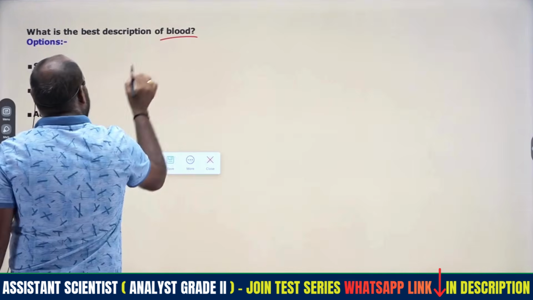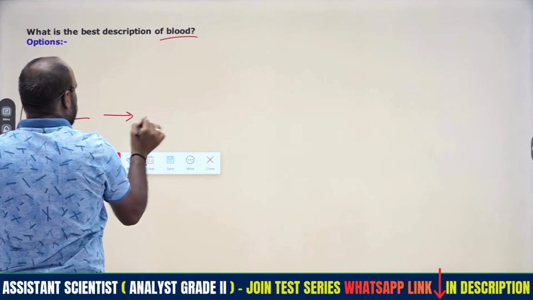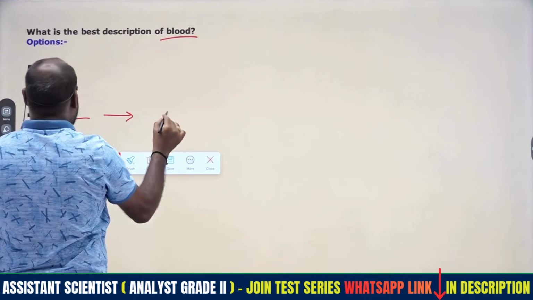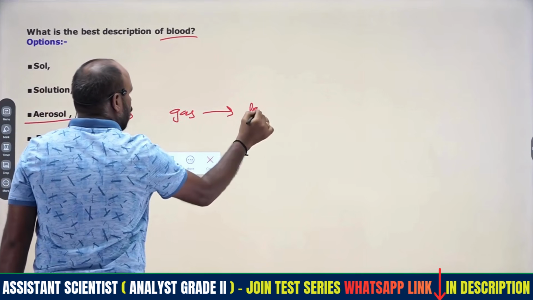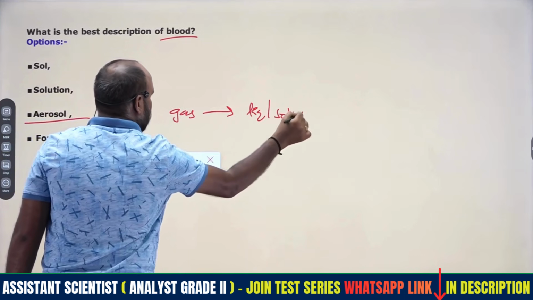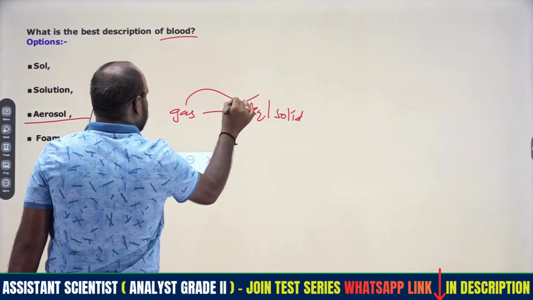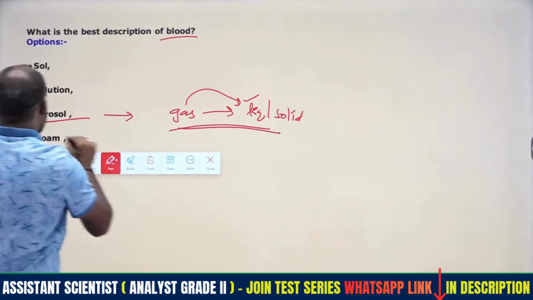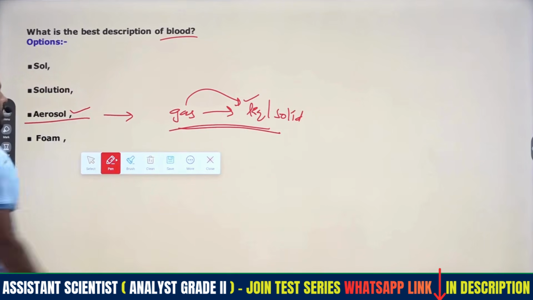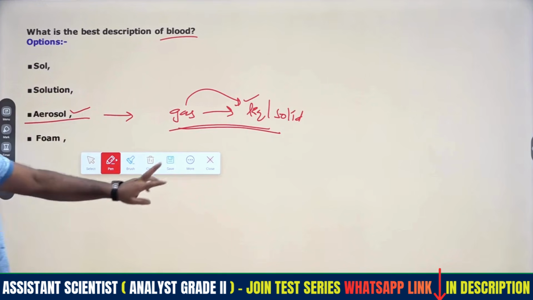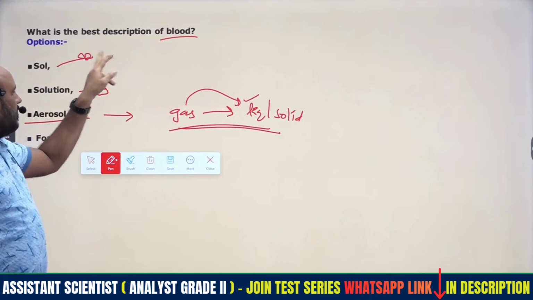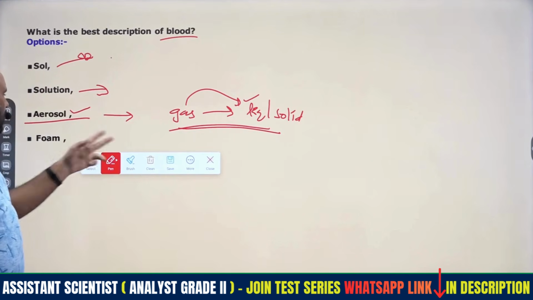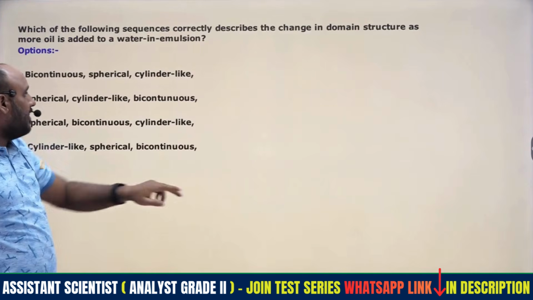Simple, that is, so the blood will be aerosol. Aerosol means what? Gas which will be present in liquid or solid, right? Most of the cases gas will be present in the liquid state, that becomes called aerosol. Therefore the blood description will be aerosol, right? So solutions will be liquid in liquid, right? So sol will be what? Solid, liquid in gases, that will be sol, and similarly forms also will be there, right?